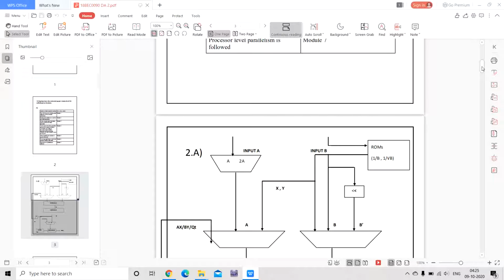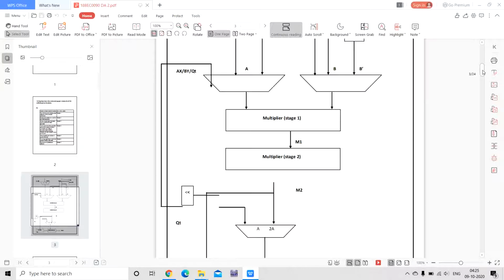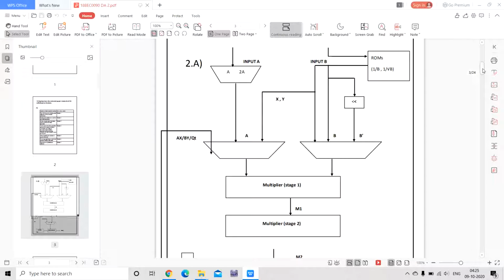This is the flowchart diagram. And it is the block diagram.